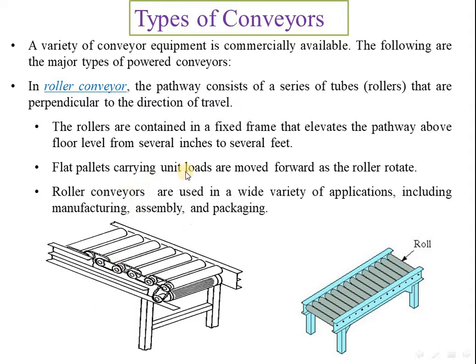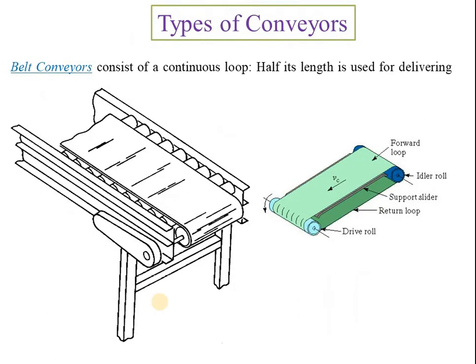Flat pallets carrying unit loads are moved forward as the rollers rotate. As the roller rotates, power is given to the drive side, and it will easily transmit the load without much effort. Roller conveyors are used in a wide variety of applications, as we see in manufacturing and assembly. Generally in the packaging industry, roller conveyor systems are very popular.